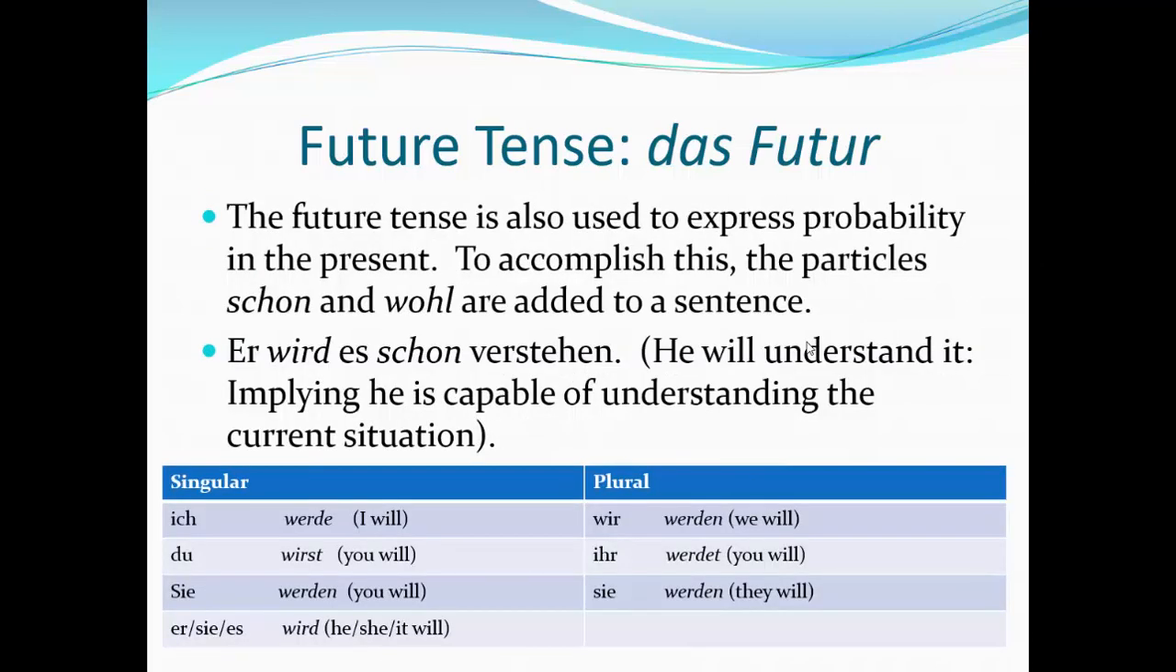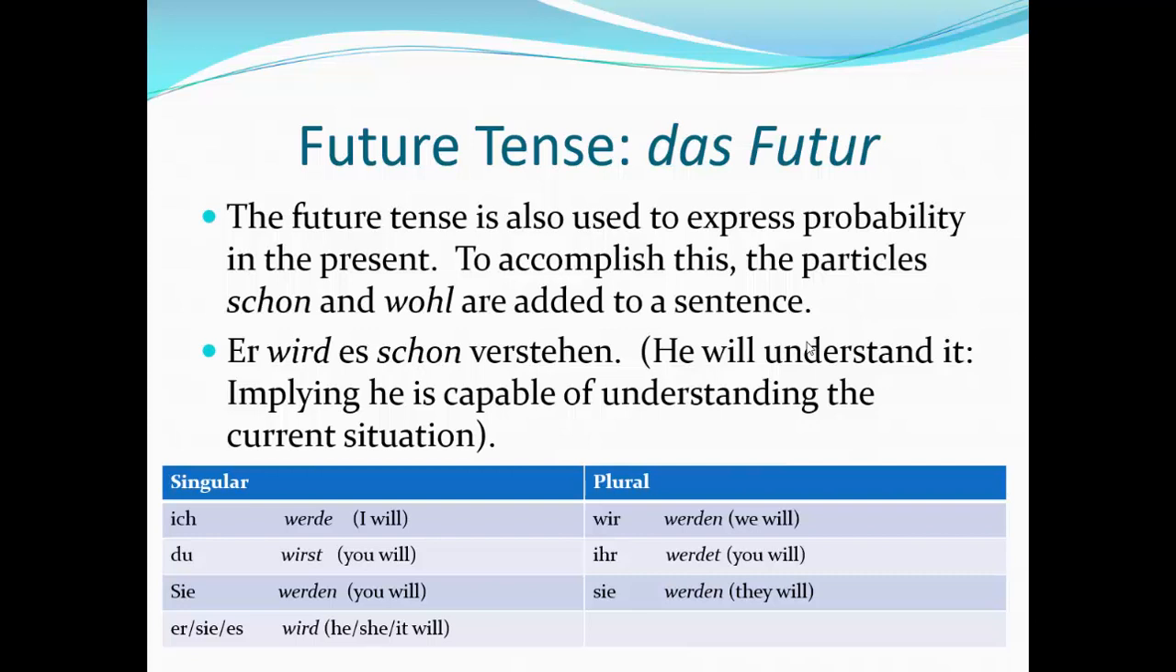The future tense is also used to express probability in the present. To accomplish this, we use certain particles such as schon and wohl. Er wird es schon verstehen. He will understand it. This is just an implication that he, or whoever the subject is, is capable of understanding the current situation. So there are a few ways that we can flavor these sentences.